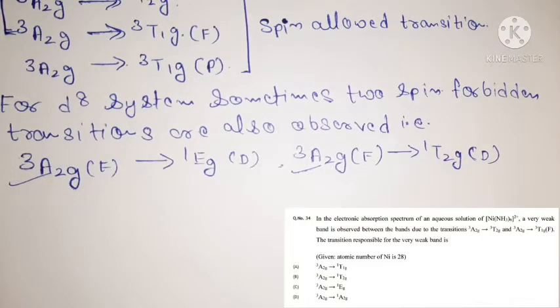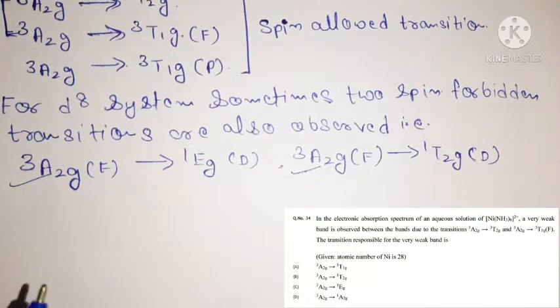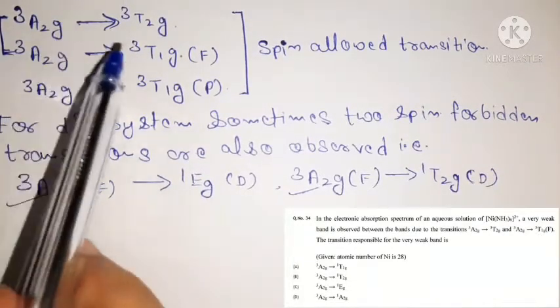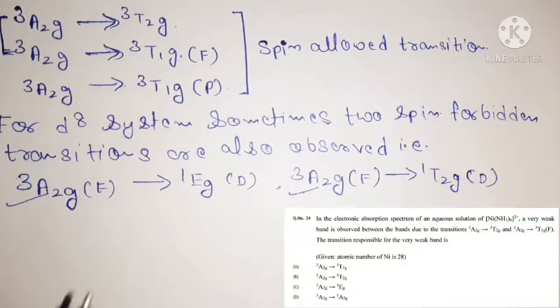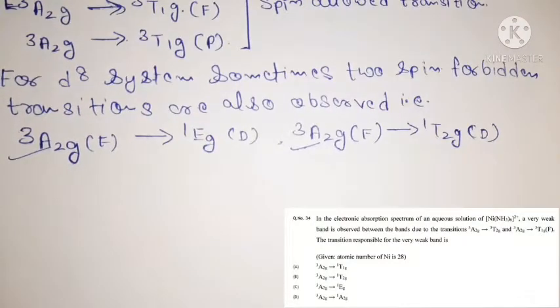So that means out of these two transitions, one transition is observed in between the spin allowed transitions, which you must find according to your question. Now how can we find which transition lies in between these two spin allowed transitions? This problem can be solved by the Tanabe-Sugano diagram for the d8 electronic configuration.